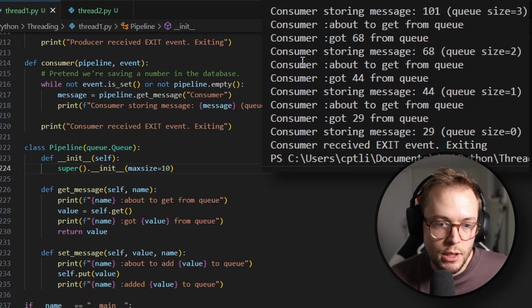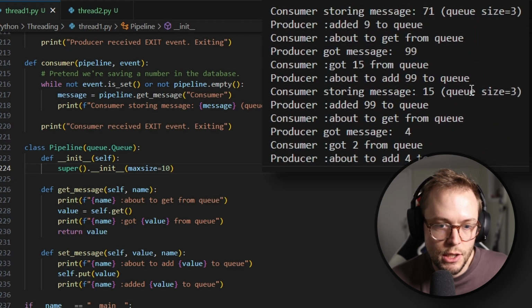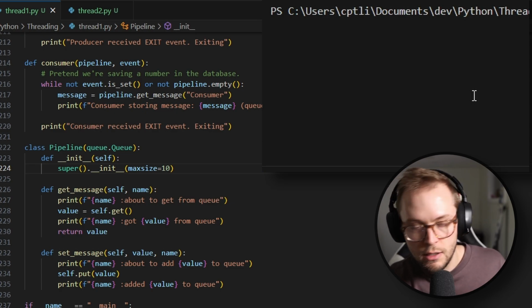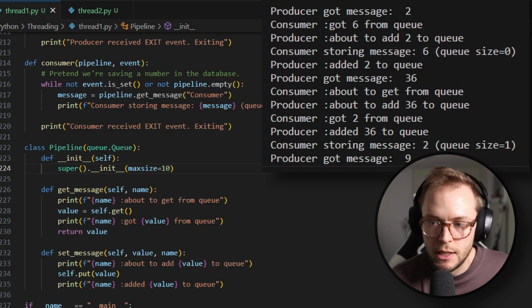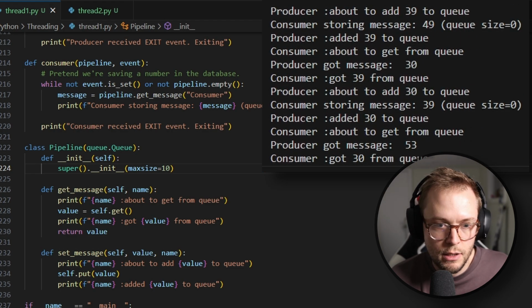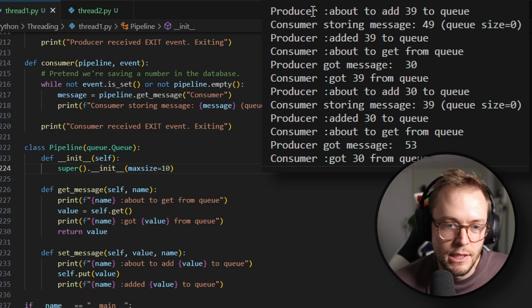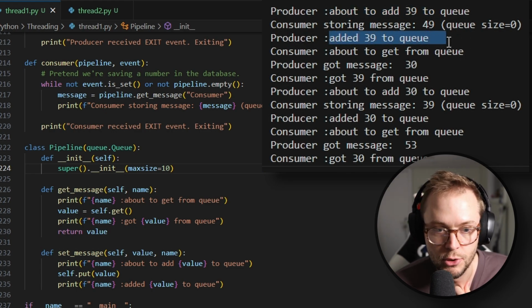All right, so we see a lot of stuff here. Let's see if we can find the start. Actually, no, let me run this again. All right, and let's go to the very start. Yeah, see, there's too much output. But basically, we can see here the producer about to add 39, and the producer added 39.